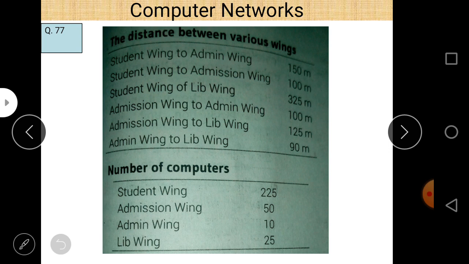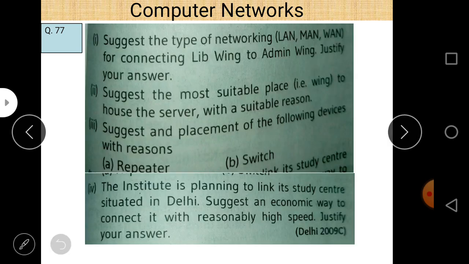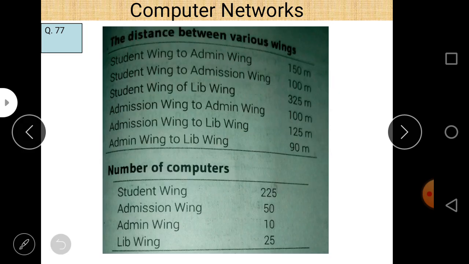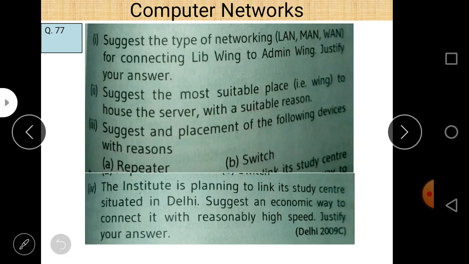Admin wing to library. I think this is the distance. Admin wing to library wing. Library wing to admission wing. Yes, library wing to admission wing, or admin wing to library wing, both mean the same. The distance is only 125 meters, and you have to connect all these.